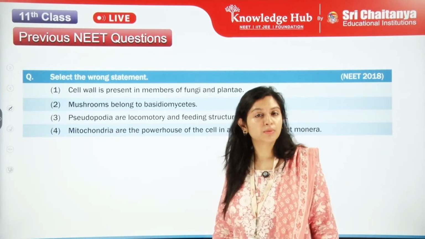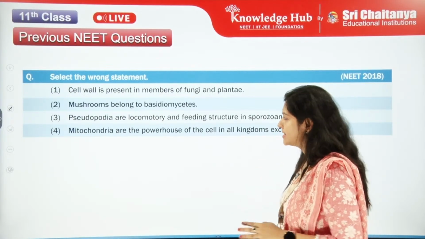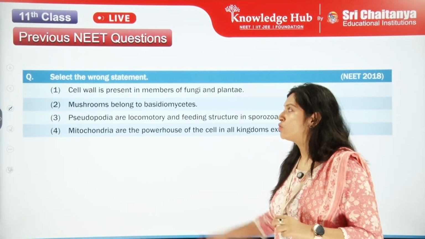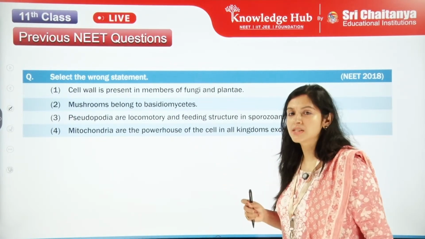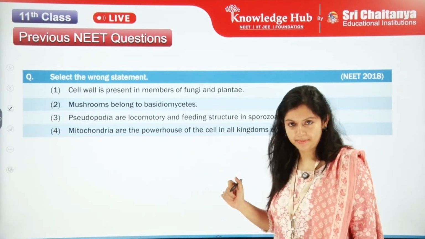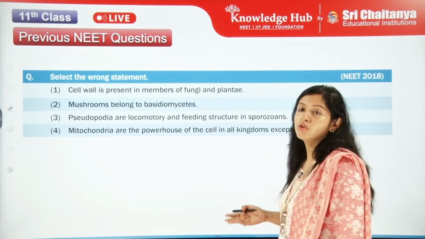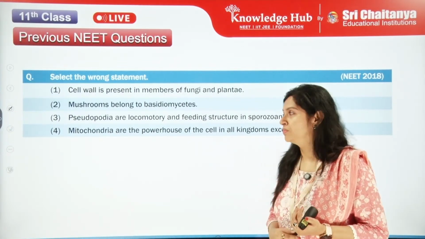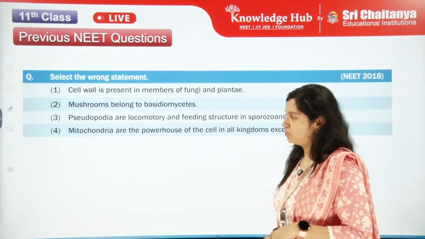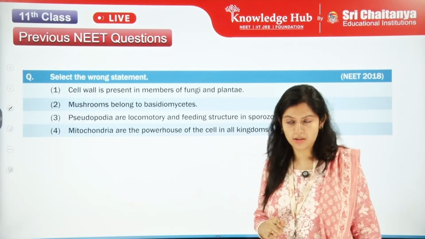Now, let's see the other question fast. So, cell wall is present in the members of fungi and plantae. We have to select the wrong statement out of these four. Okay. So, cell wall is present in the members of fungi and plantae. Is it true or false? If it is false, you have to mark this statement. Okay. Next thing is mushrooms belong to Basidiomycetes.